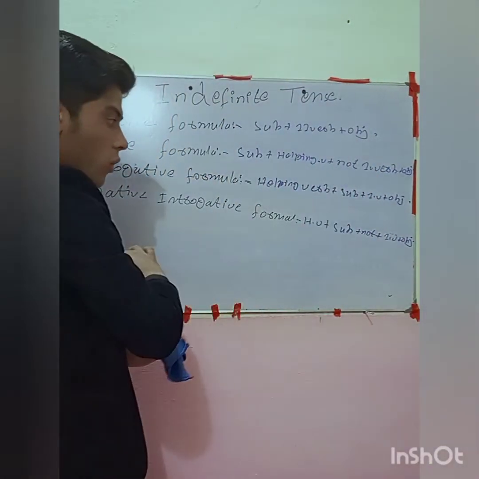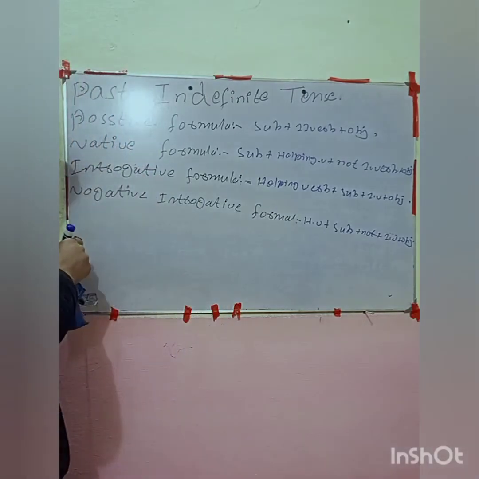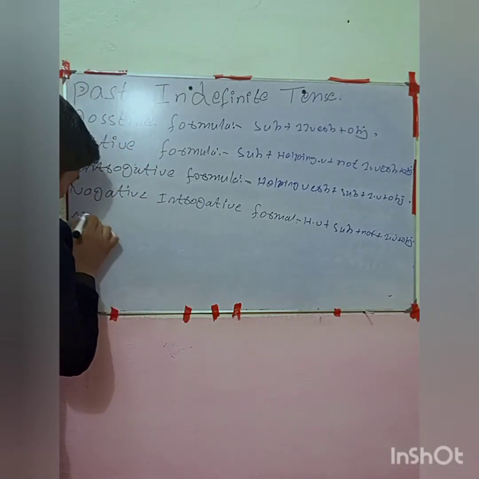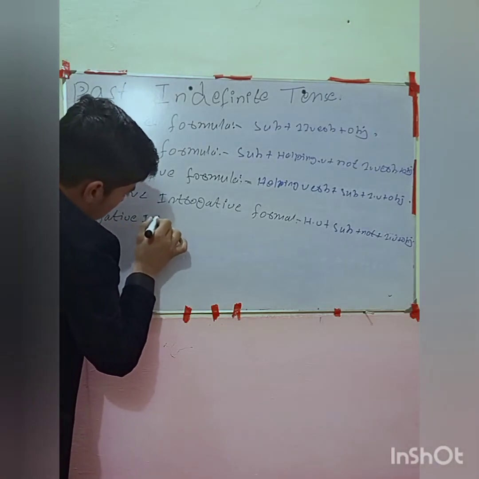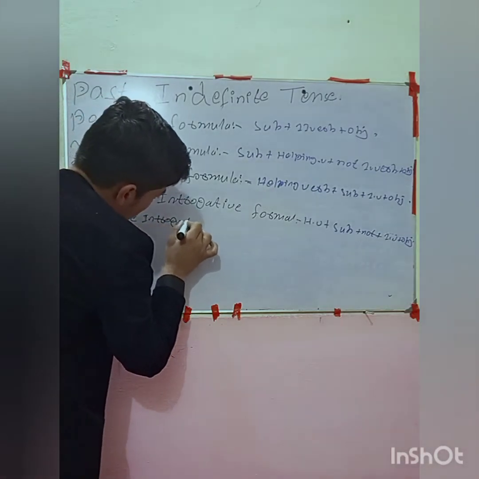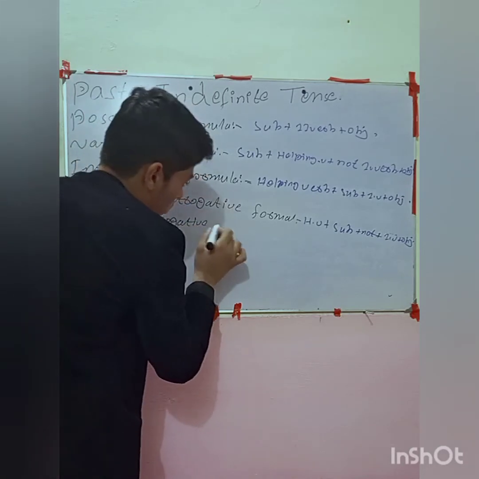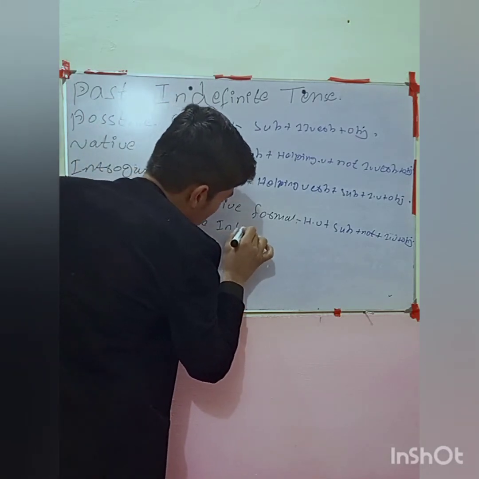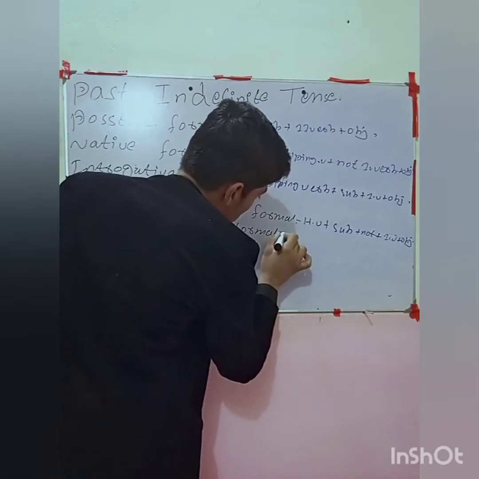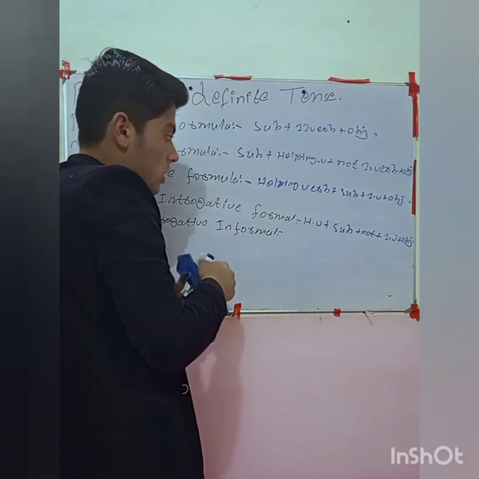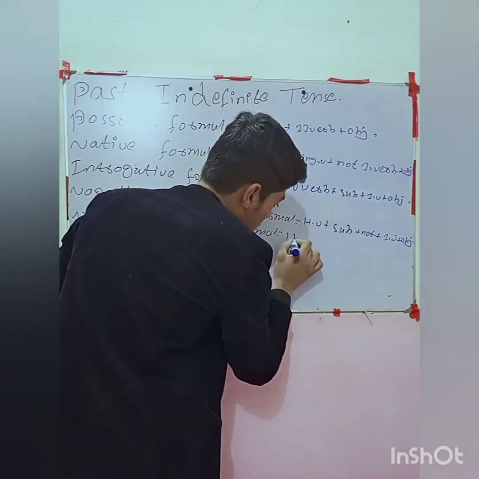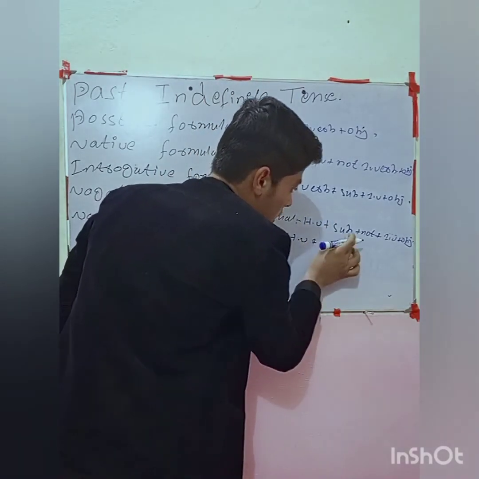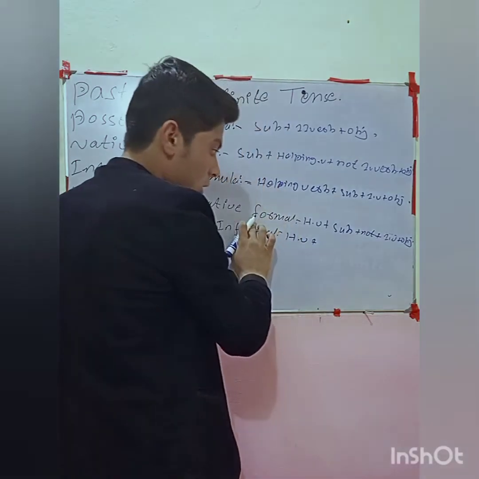If I write informal, then look. Negative, interrogative, informal, right? One is formal, but that one is informal. So let me write this formula. The helping verb is here, same as before, and the subject comes after it in a formal sentence.